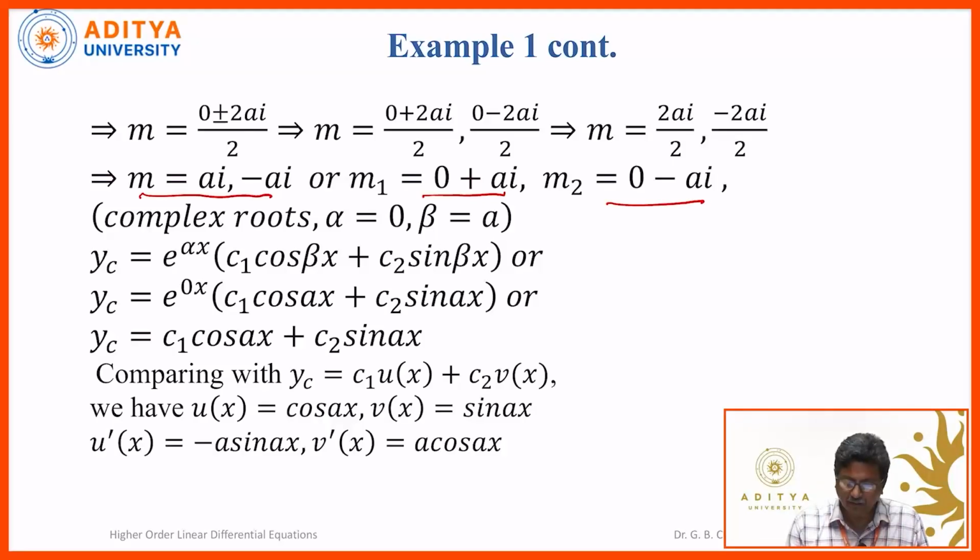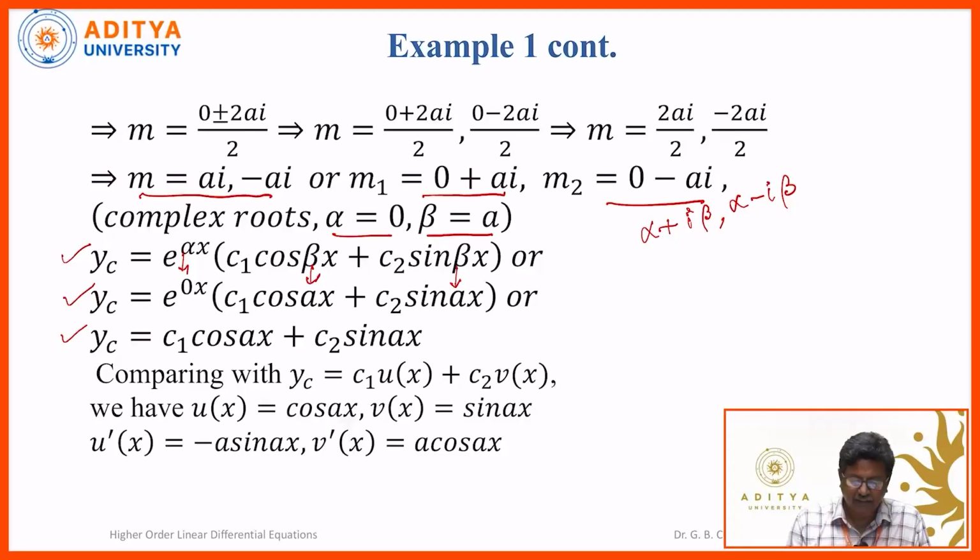Now compare these roots with alpha plus i beta and alpha minus i beta, so we can identify the values of alpha and beta. Alpha is the real part, which is 0. Beta is the imaginary part, which is a here. So substitute alpha and beta in yc, which is equal to e power alpha x into (c1 cos beta x plus c2 sin beta x). Alpha is 0 and beta is a here, so yc is equal to c1 cos ax plus c2 sin ax.